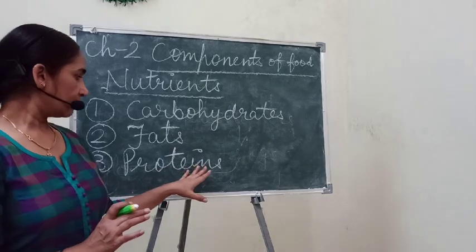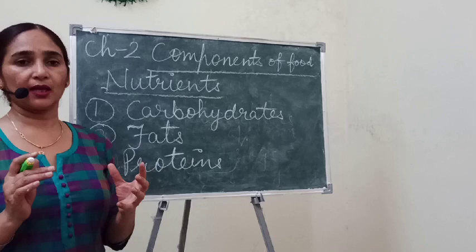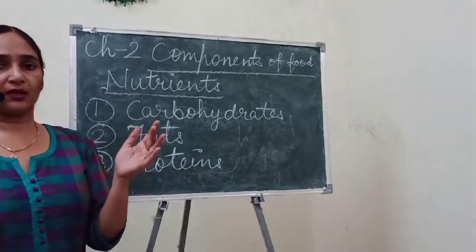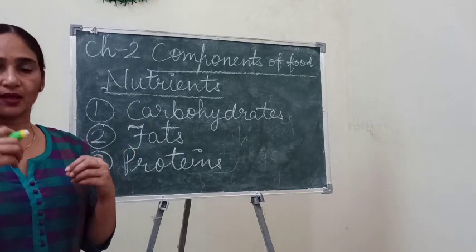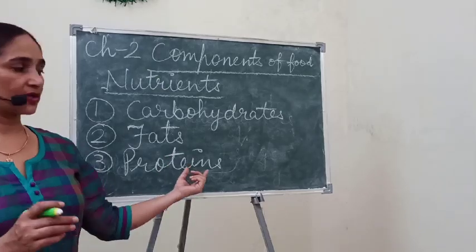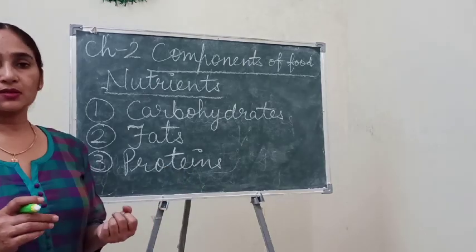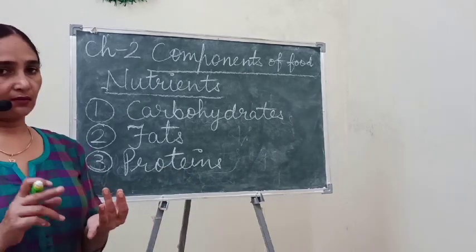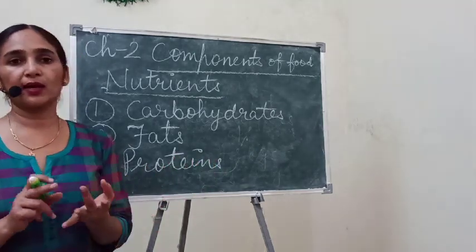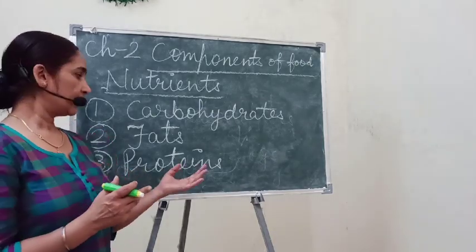And protein is most of the time not in excess in our body. We are generally lacking protein, and children generally lack these nutrients because they don't like to have milk daily, and they don't like to eat pulses, dal, daily.